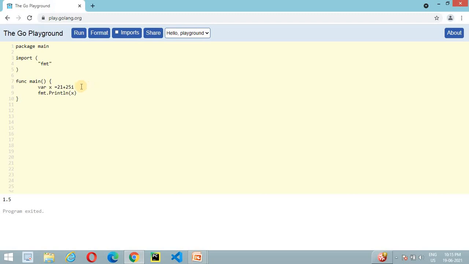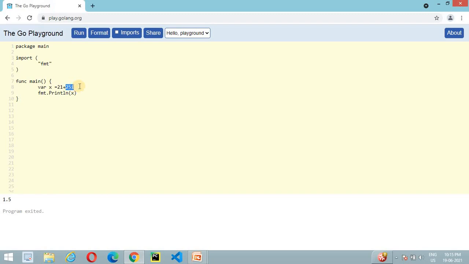In this case we have declared a complex number literal, which acts like an expression. Here we use the plus sign to define two different values. Here 21 is the real number and 25 is the imaginary number. In case of imaginary literals we have covered both the complex number as well as the imaginary literal.